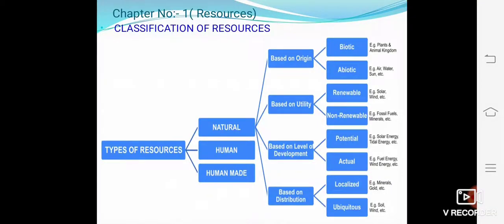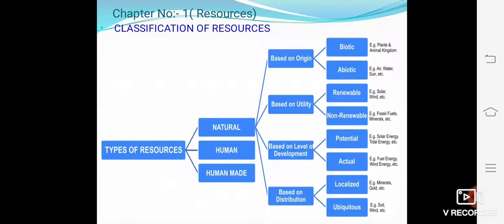Again, resources are classified into natural and man-made. We already know it. What do you mean by natural resources and what is man-made resources? Again, natural resources is classified on the basis of origin, utility, level of development and based on distribution. Based on origin is again classified into biotic and abiotic. Utility is based on renewable and non-renewable. Level of development is based on potential and actual, and at last on the basis of distribution is again divided